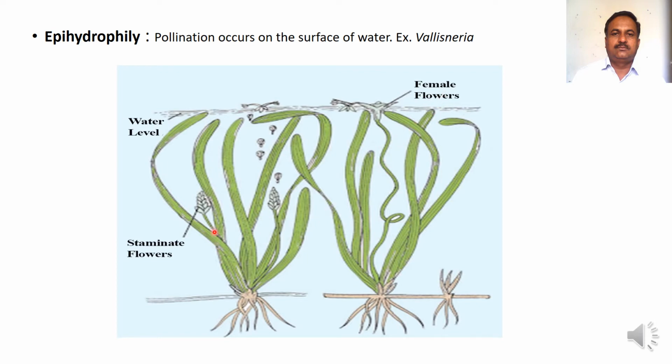At maturity, male flowers release from the inflorescence of a male plant and reach to the surface of water. At the same time, a gynoecium from female plant is exposed at the surface of water, male flowers reach to the gynoecium of female flower and pollination is achieved.